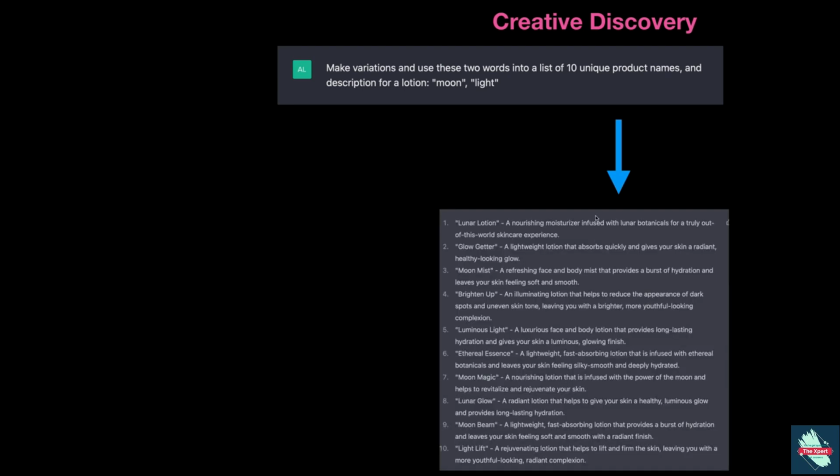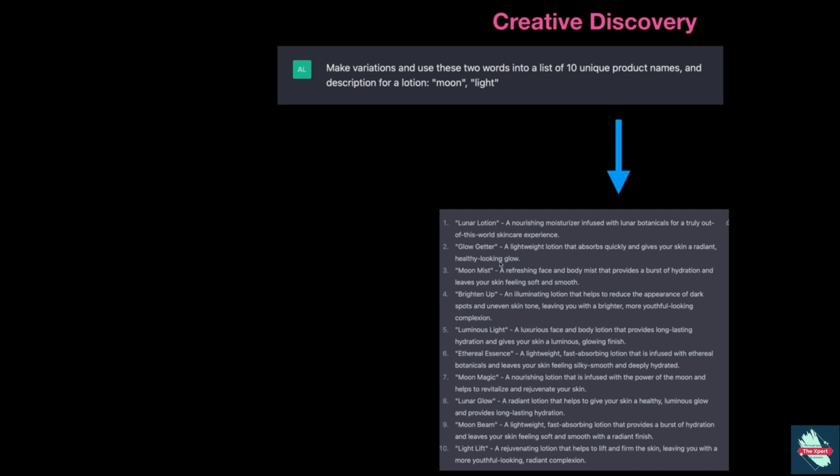So if I hit go on this and we see what it gave us, these are some really, really interesting results. We have lunar lotion, glow getter, moon mist, brighten up, luminous light, ethereal essence, moon magic, lunar glow, moonbeam light lift. So we have some really cool ones. And if you read it, a luxurious face to body lotion that provides long lasting hydration and it gives your skin a luminous, glowing finish. I mean, this is excellent. Like, you could absolutely use this for a product and the marketing for a product.